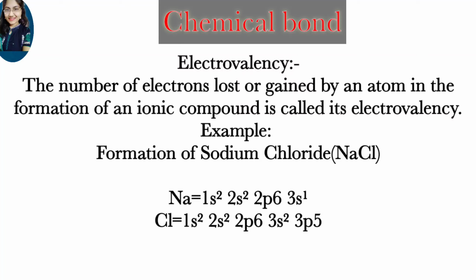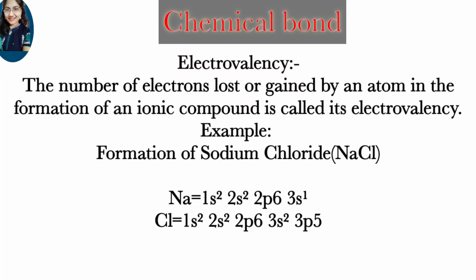Here you can see in the valence shell of sodium 1 electron is present, and in the valence shell of chlorine 7 electrons are present. In the formation of NaCl, the sodium atom loses 1 electron and the chlorine atom gains 1 electron, so that they acquire their nearest noble gas configuration.